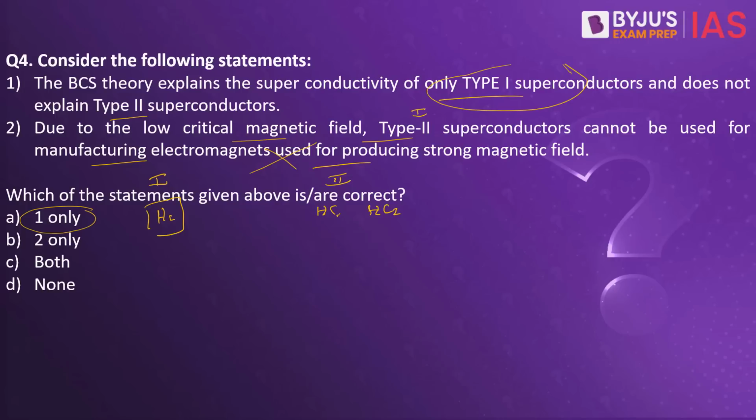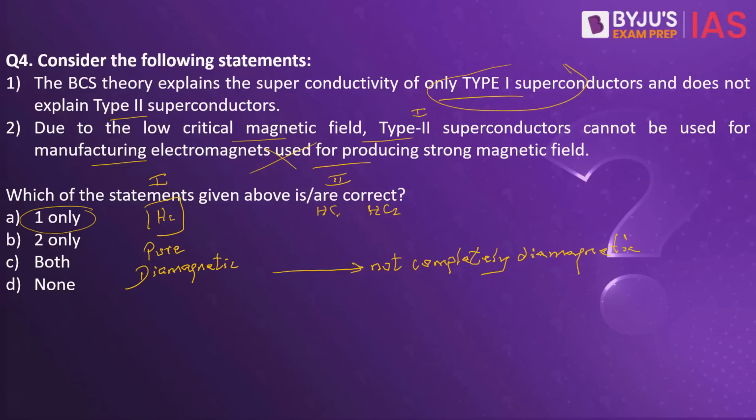When it comes to type 1 superconductors, they are generally pure metals, but type 2 superconductors are alloys and complex oxides of ceramics. The BCS theory can explain the superconductivity of type 1 superconductors, but it cannot be used to explain the superconductivity of type 2 superconductors. Type 1 superconductors are completely diamagnetic, while type 2 are not completely diamagnetic.